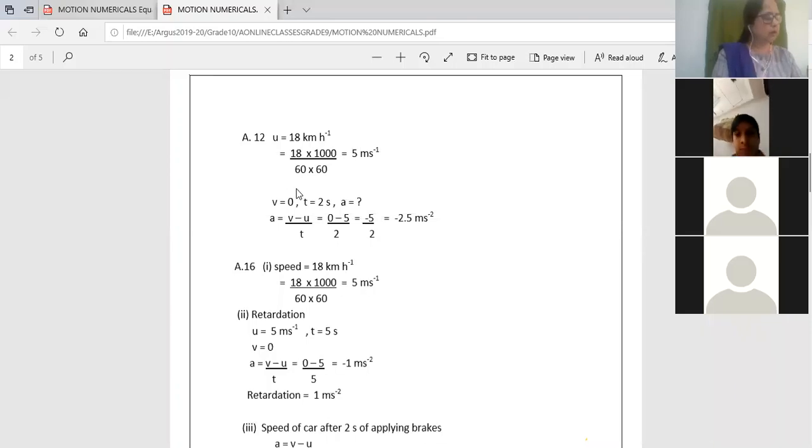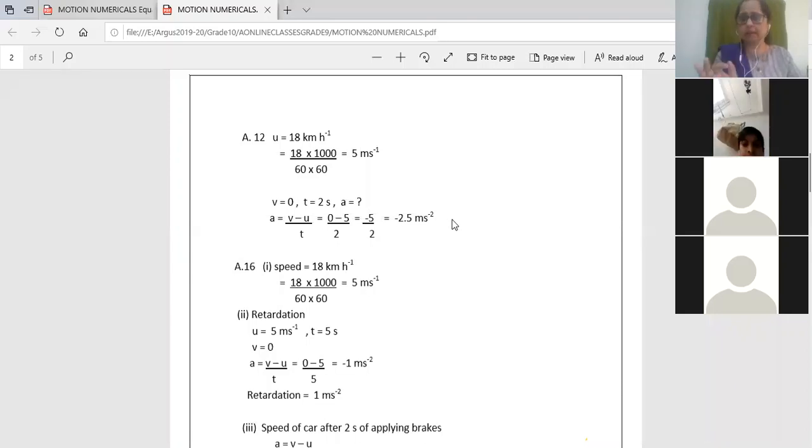Now the car comes to a stop. Are you understanding? So final velocity V has to become 0, because the car has to come to a stop. And in how much time did it come to a stop? In 2 seconds. So time is 2 seconds. So I have to find out acceleration. Acceleration is V minus U upon T. So 0 minus 5, so minus 5 upon 2, and you get negative 2.5.